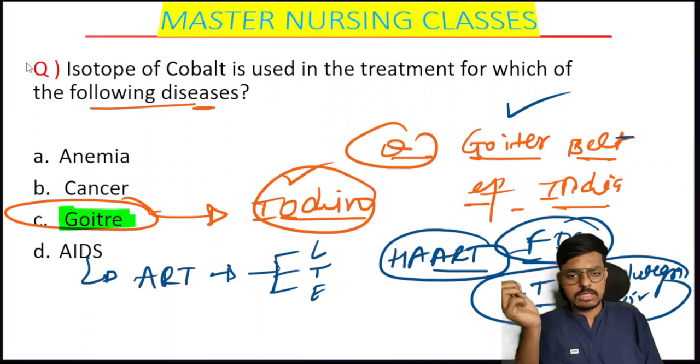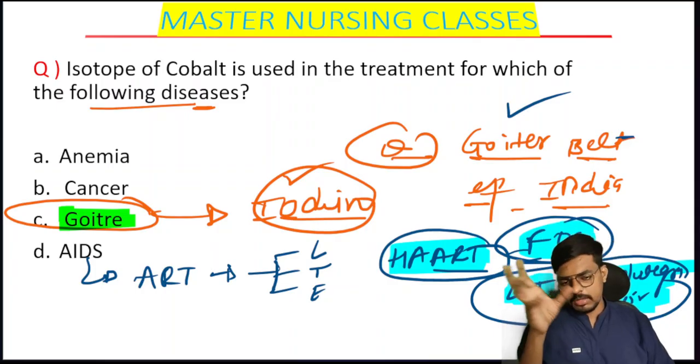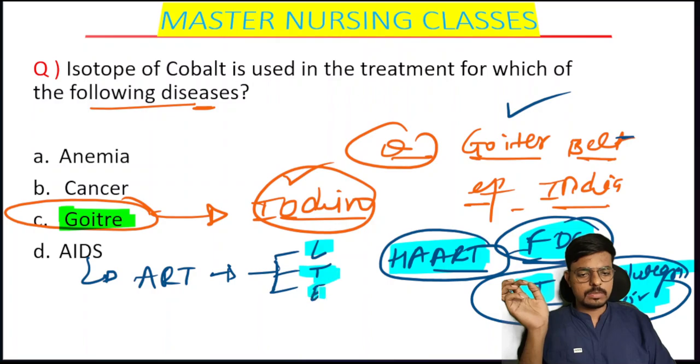The question will ask which drug was recently added in the treatment of HIV, that is dolutegravir. Lamivudine and tenofovir are the oldest drugs we have. So in HAART, the highly active antiretroviral therapy, we are giving the fixed dose combination. Previously we used to give separate doses. Is that clear? Yes.